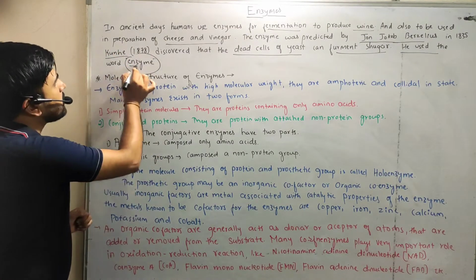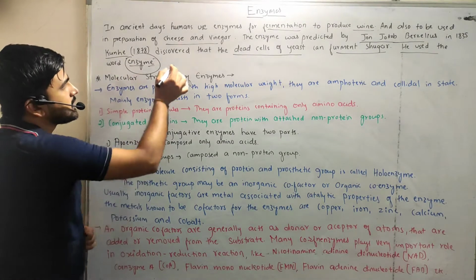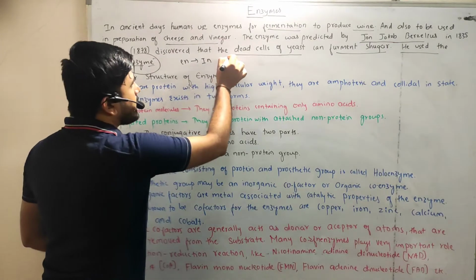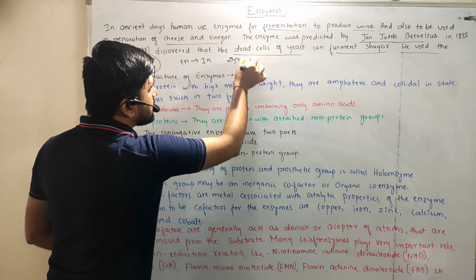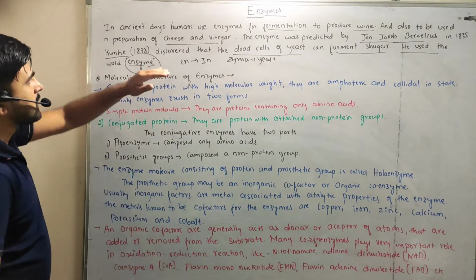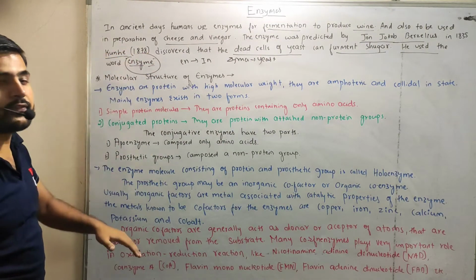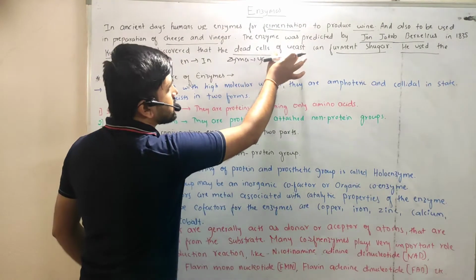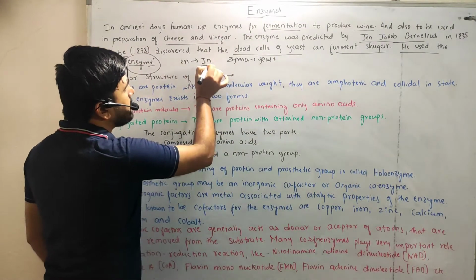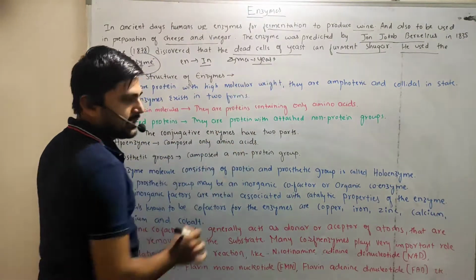So what do you mean by enzyme? If you see the meaning of the word enzyme, en means in, and zyme means yeast. This scientist mainly found enzymes as dead cells of the yeast, meaning inside the yeast. So that is nothing but en meaning in and zyme meaning yeast.